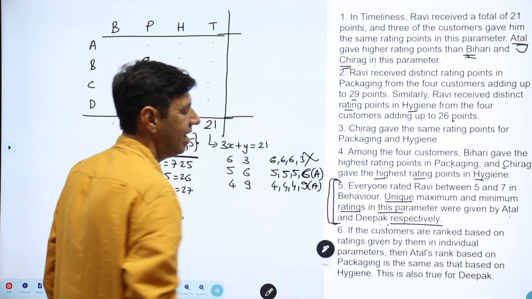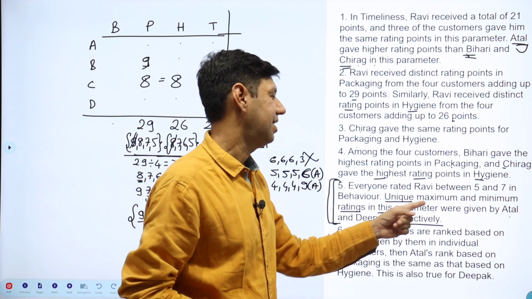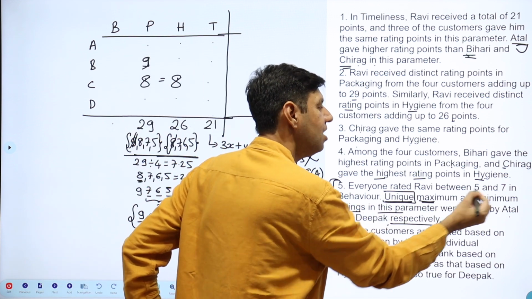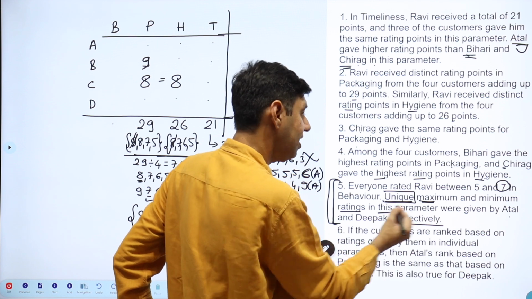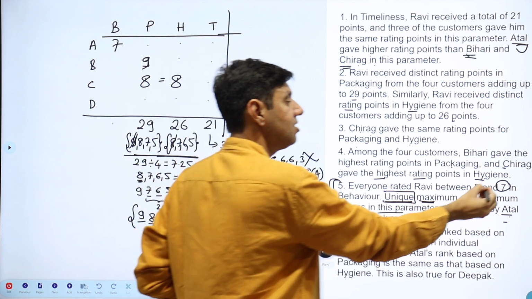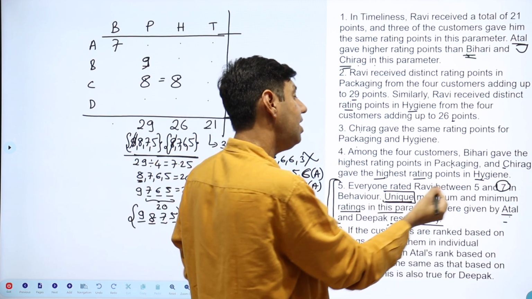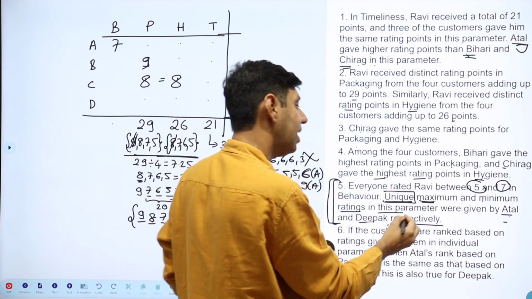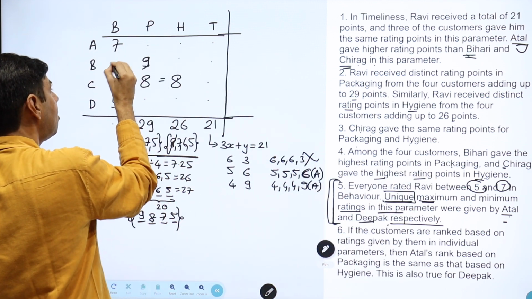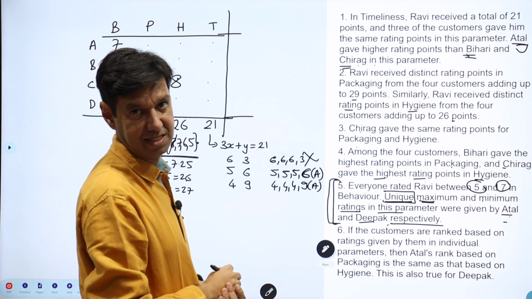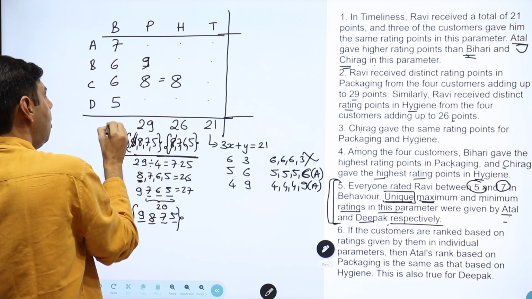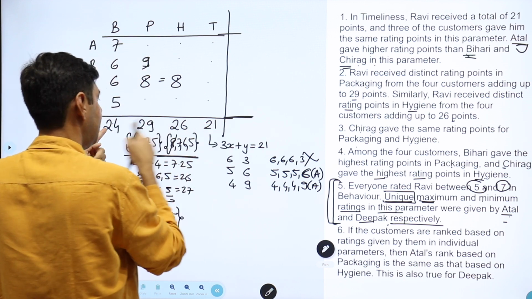Now this is a very weird way of giving out this data. This simply says the ratings are going to be 5, 6, 7, and there is a unique maximum. So that has to be the 7, and that is given by Atal. Atal gives maximum 7 and it's unique. It's not repeated again. Similarly, a unique minimum is given by Deepak, and since it's unique, it is 5 and 5 is not repeated. And if that is not repeated, then the others are 6 and 6, because this is the maximum minimum, and this gives me the full total. 7 and 5, 12, 12, 12, 24, and if this is 24, now I know the summation here.